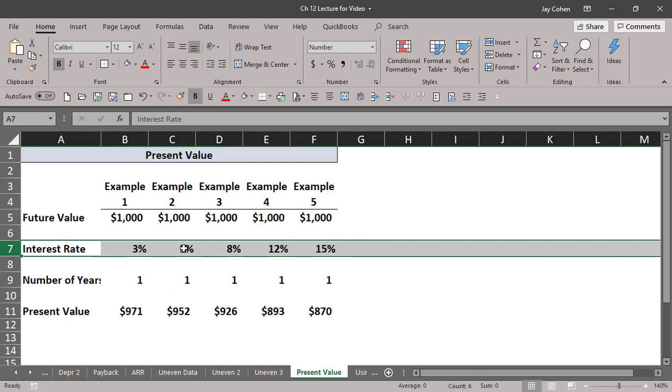If you want a higher interest rate, if you want to go up to 8%, you're going to put in way less because you need 8% on your money. So put in 926 times 1.08, and you'd have $1,000. Notice that the higher the interest rate, the less you're willing to put in. If you want 15% on your money, you're going to put in way less today.